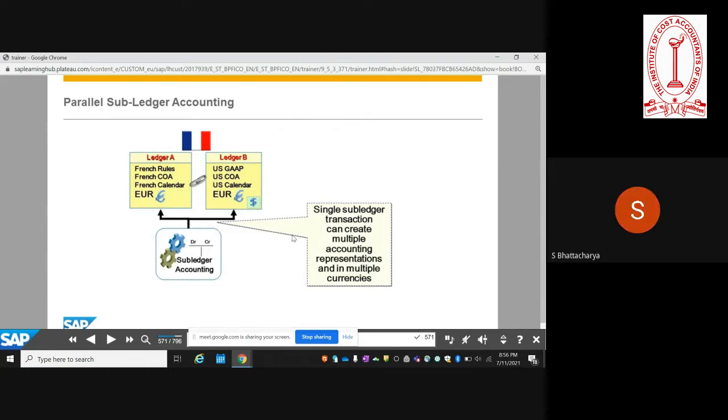Correct. So the ledger will be one in the sense that a GL account can be one, the same inventory GL account, but for each of the accounting principles, the system will reflect a different value because of the difference in valuation. Correct. So the same GL account, which will be a 5-digit or 6-digit number, can have a different amount based on the type of ledger you are looking at, IFRS or US GAAP. Correct.